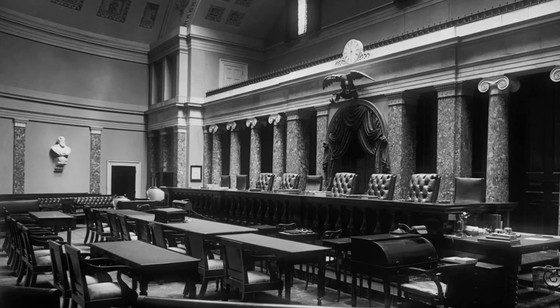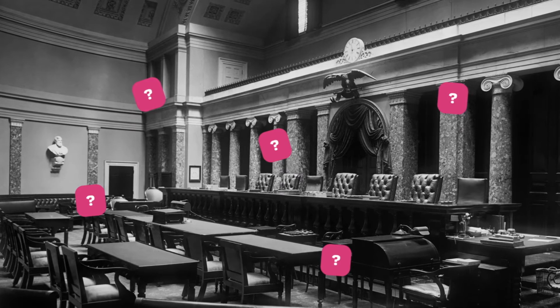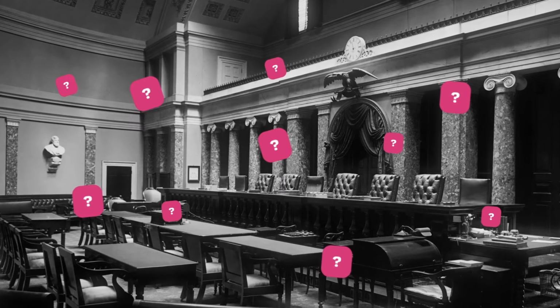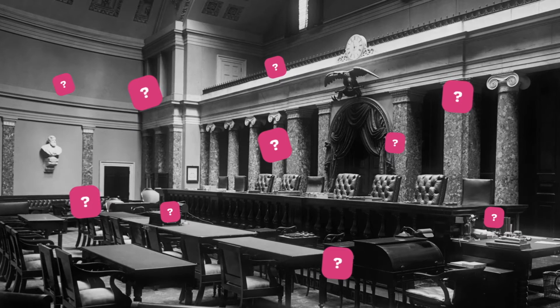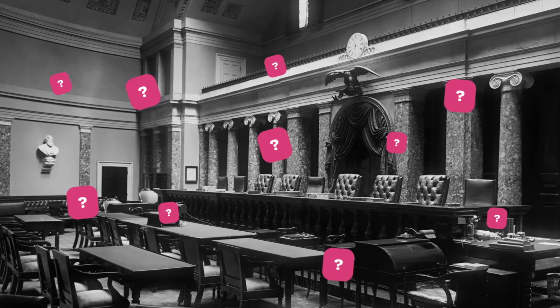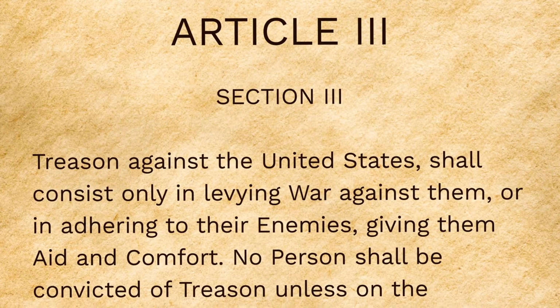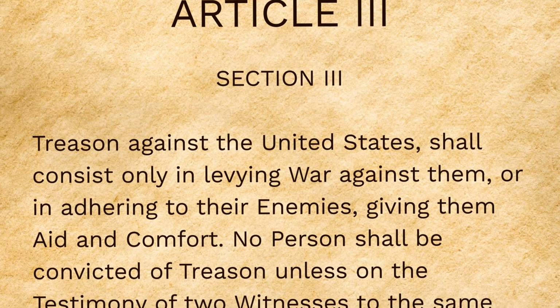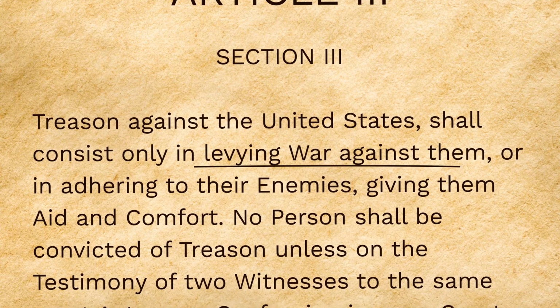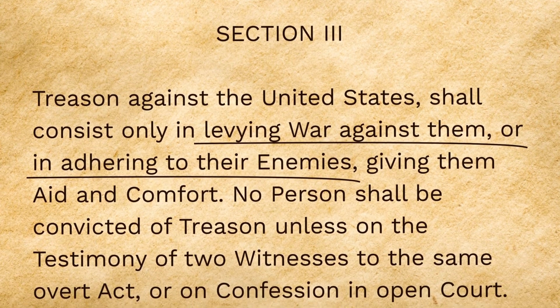Despite what you might think, it doesn't say how many justices must be on the Supreme Court, nor does it lay out how many lower courts there should be, or that there need to be any at all. These decisions would be made later on. This article also loosely defines the cases the judicial branch will hear and what constitutes treason.